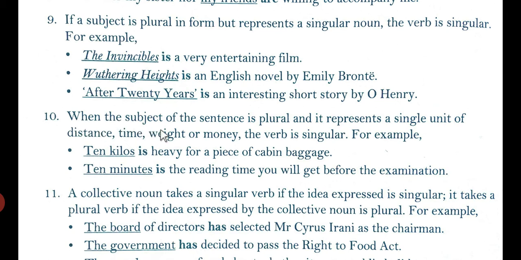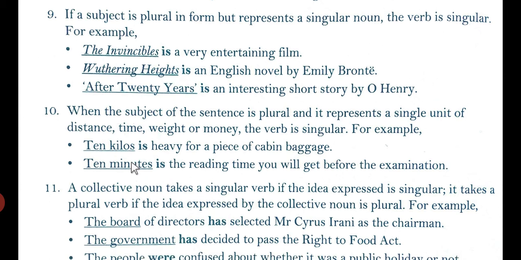Let's see. When the subject of the sentence is plural and it represents a single unit of distance, time, weight or money, the verb is singular. For example, 10 kilos is heavy for a piece of cabin baggage. So 10 kilos, that means it is singular. So the subject of the sentence is singular, so here the verb is singular. 10 minutes is reading time you will get before examination. So is, a singular verb, has been used in the sentence.